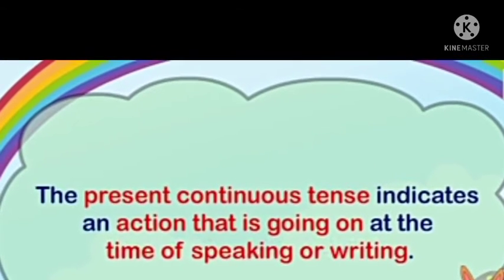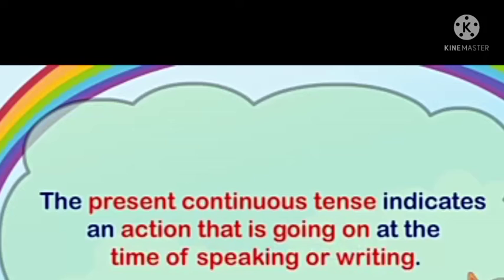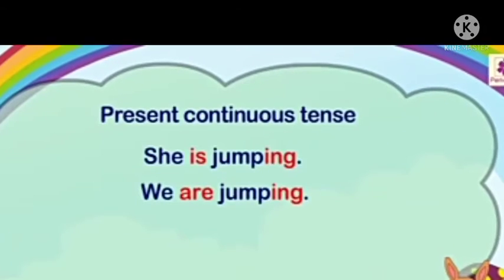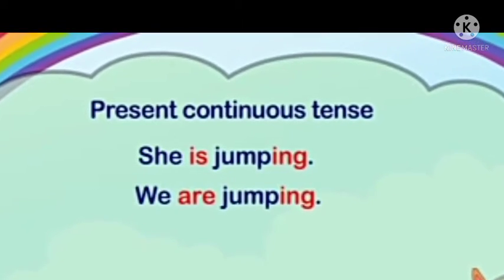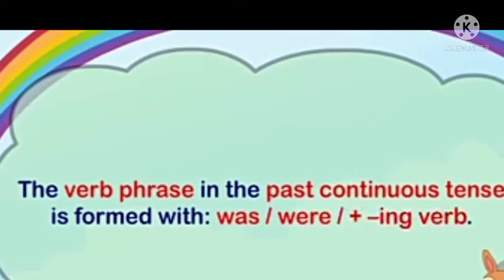The present continuous tense indicates an action that is going on at the time of speaking or writing. Like present continuous tense examples: she is jumping, we are jumping. So here is plus ing and are plus ing is there.